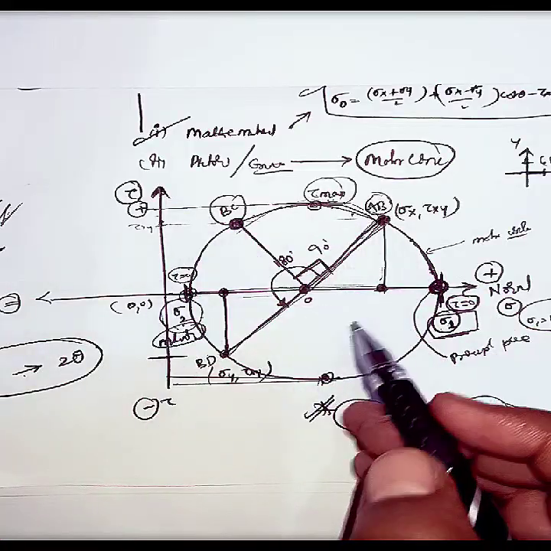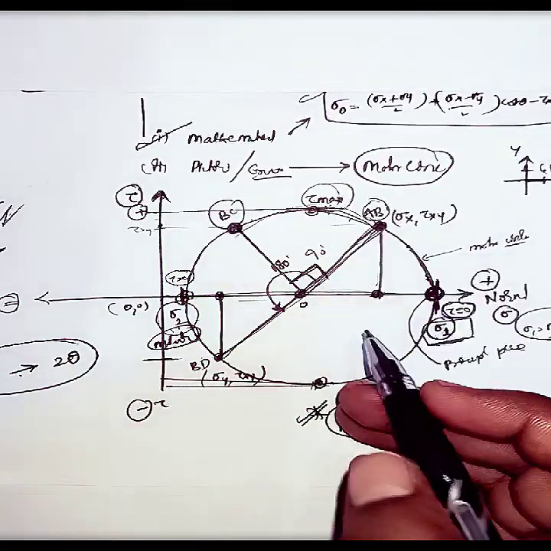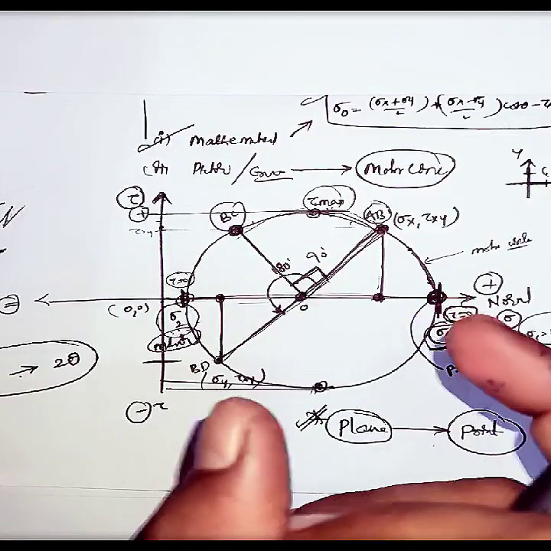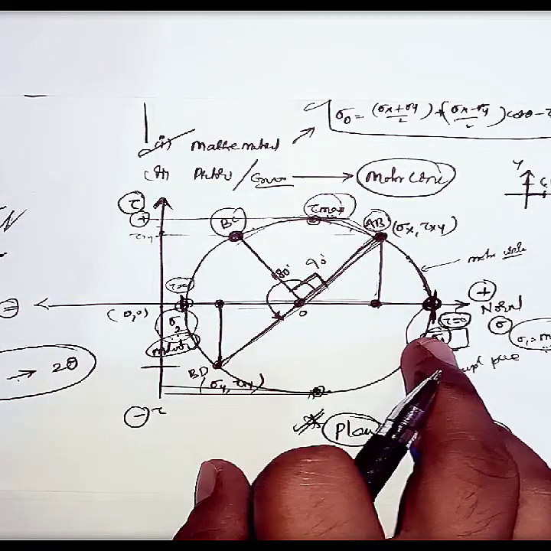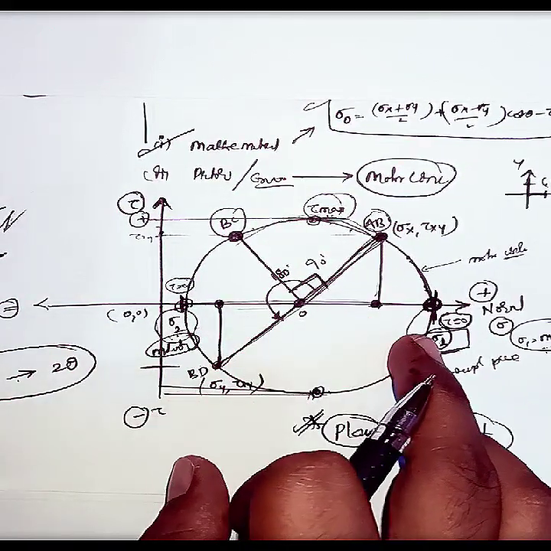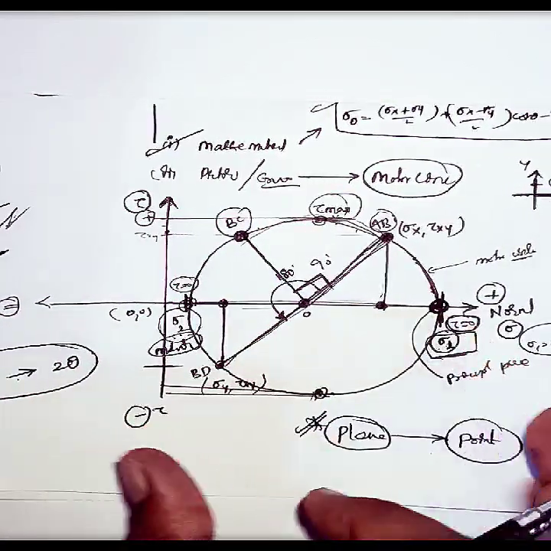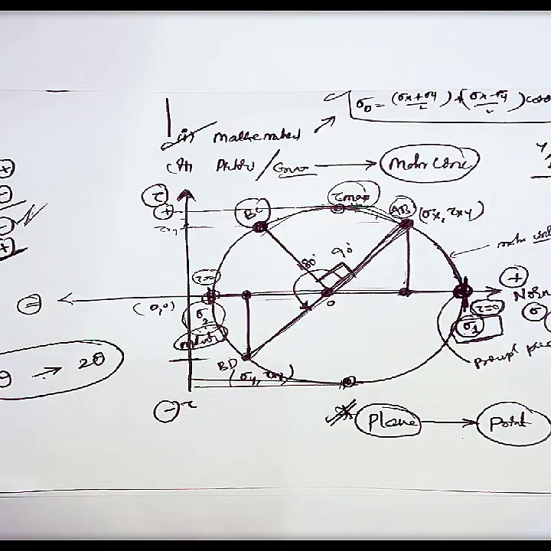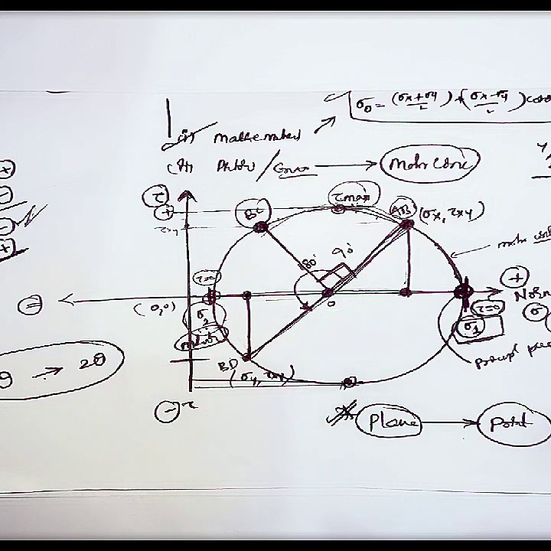On this Mohr circle, each and every point represents a plane. Okay, and we don't know exactly where the maximum stresses are existing in the loaded diagram. So because of that, if we represent all the stresses on the Mohr circle, we can easily calculate. So that is the need of the Mohr circle here. So what is the Mohr circle exactly? It is a graphical representation of the stresses that are developing on the oblique plane. To calculate the stresses developing on the oblique plane easily, we represent them on the Mohr circle.